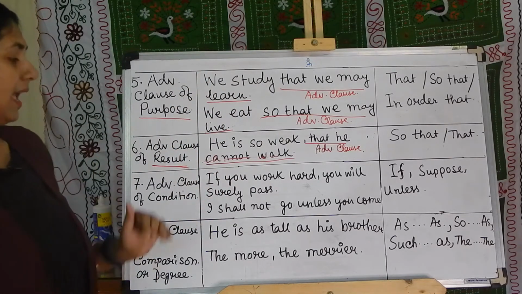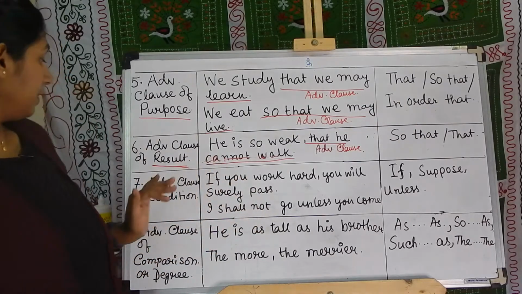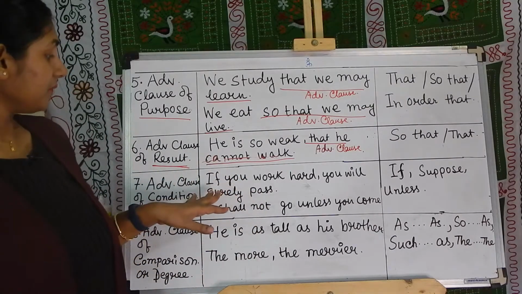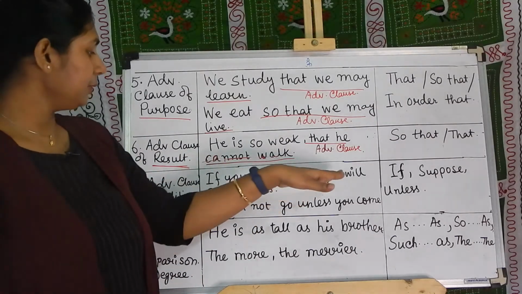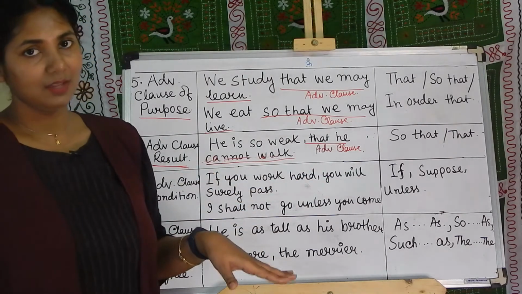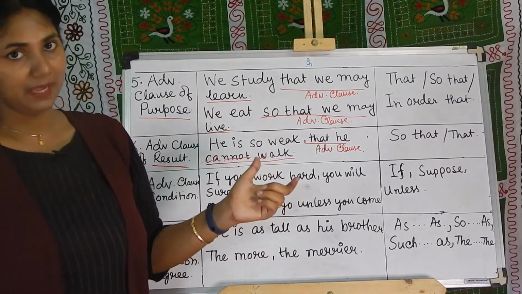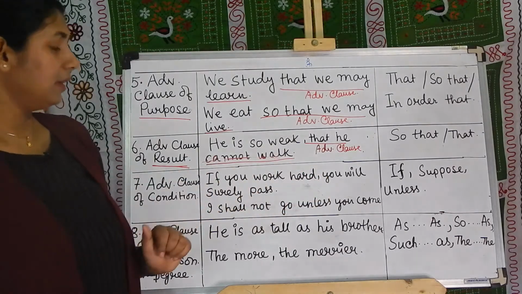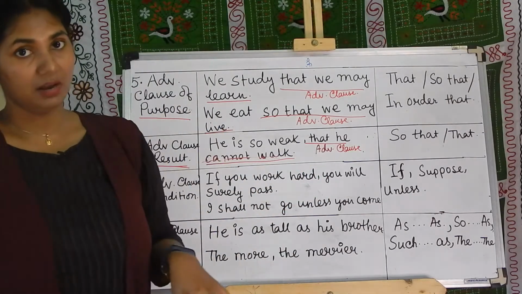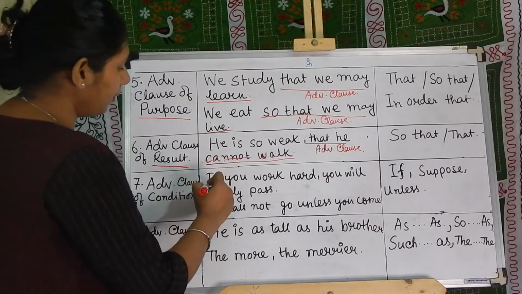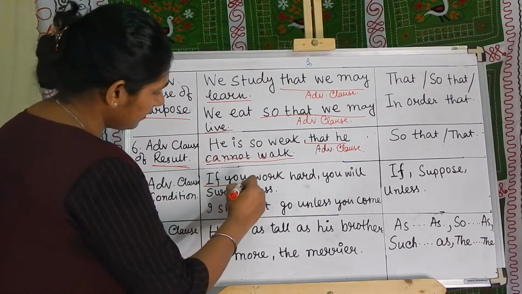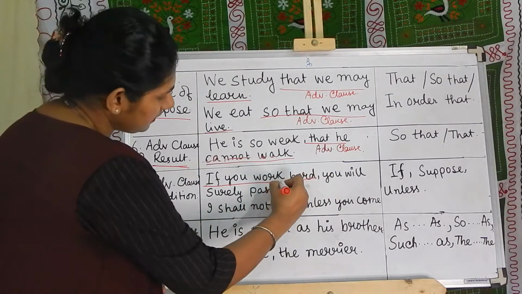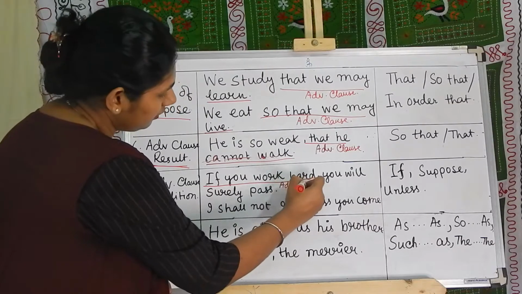Number 7, adverbial clause of condition. If you work hard, you will surely pass. So here a condition is applied. How could you pass? If you work hard. So, "if you work hard," this is an adverbial clause.